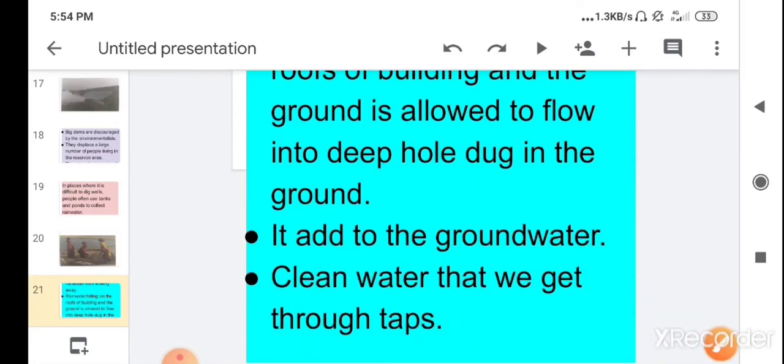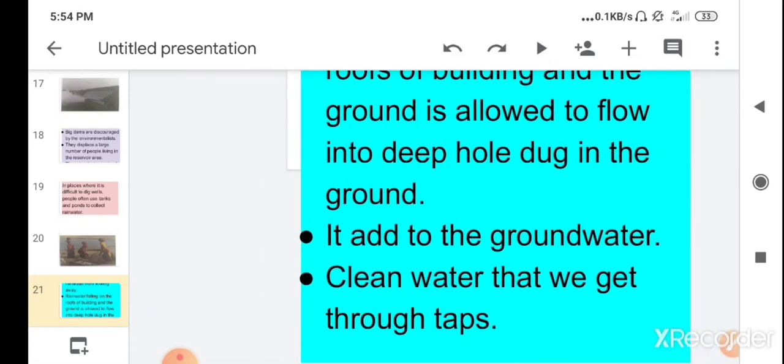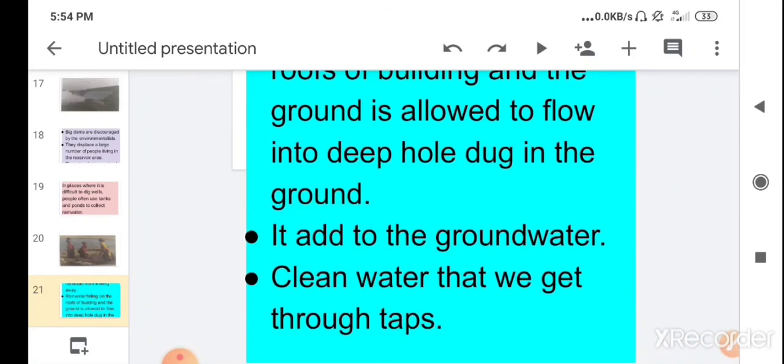Children, it adds to the groundwater, and the clean water that we get from the tap is groundwater. So by using this method we can save the water, and we should not waste the water. We should always save the water.